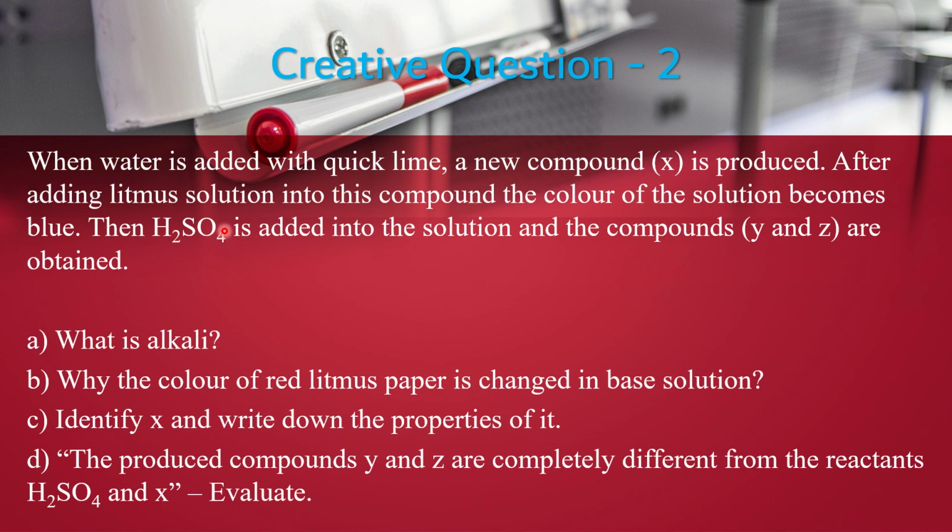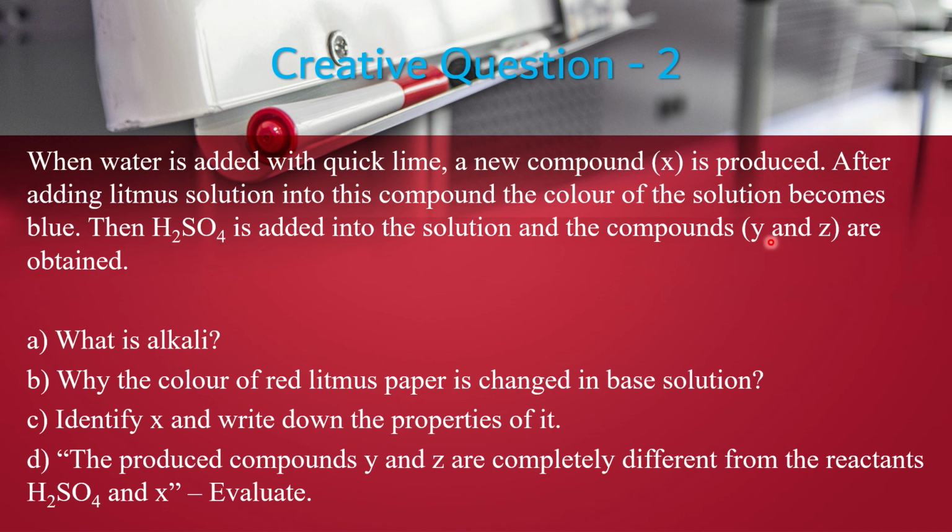Now, after adding litmus solution into this compound: when litmus solution is added into calcium hydroxide, it is a base, so the color of the solution becomes blue. Then sulfuric acid is added into the solution. Sulfuric acid is an acid. When it is added into calcium hydroxide, this acid and base react and produce two compounds, Y and Z.